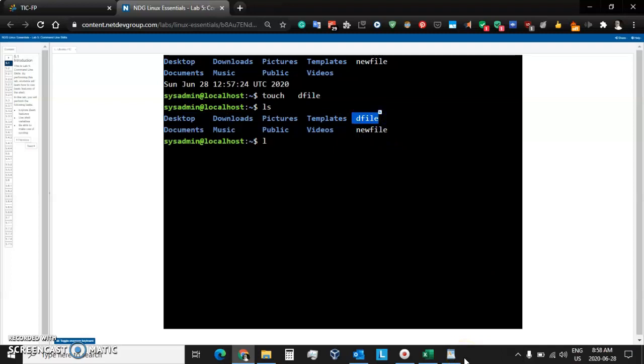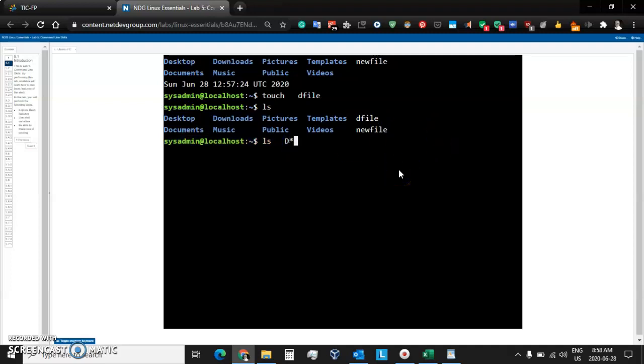Now, the way to list any file is just simply do ls, and then the letter that you want, and anything that comes after it, we use a star. So what this means is go ahead and list everything that starts with d and has anything after it.